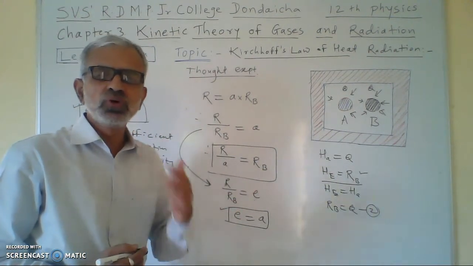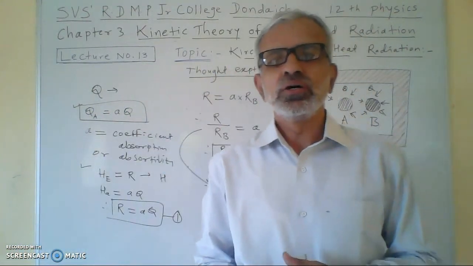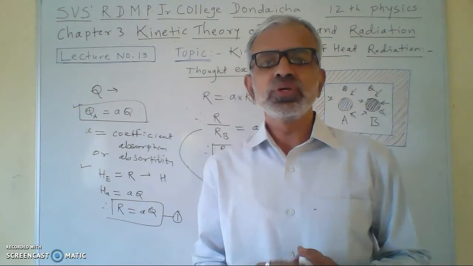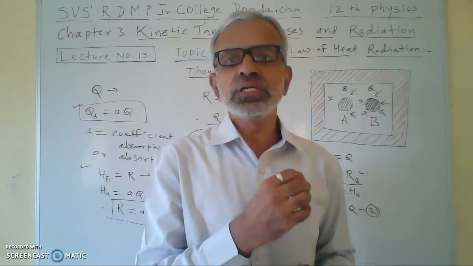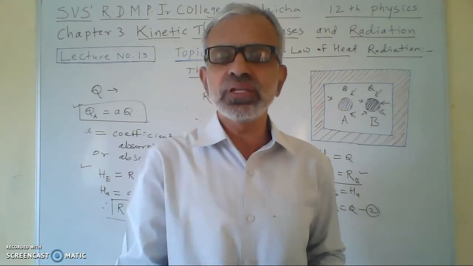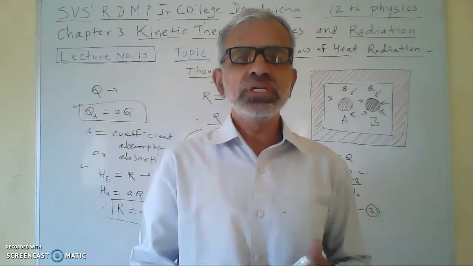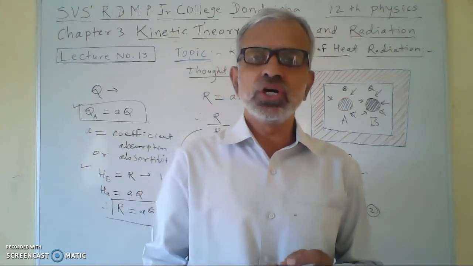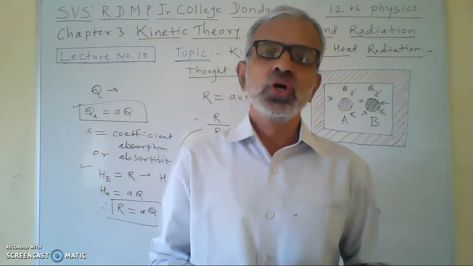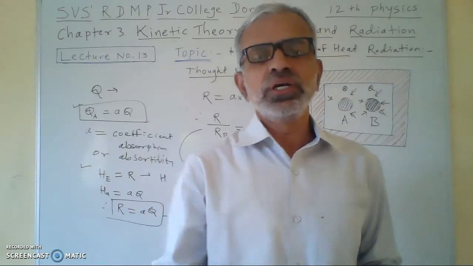We have proved this Kirchhoff's law by using a thought experiment. We have drawn one diagram. We have considered two bodies. One is an ordinary body, another is perfectly black body B. And finally, we have proved this law, E is equal to A, and this is Kirchhoff's law of heat radiation. So write all these points in your notebook.